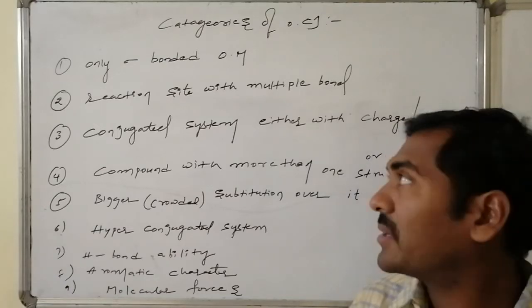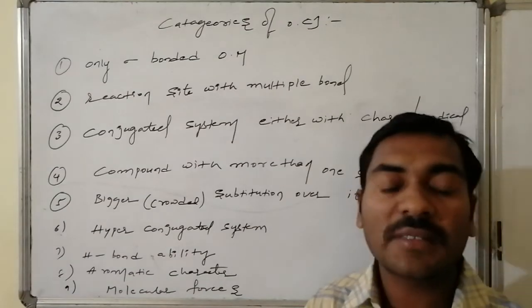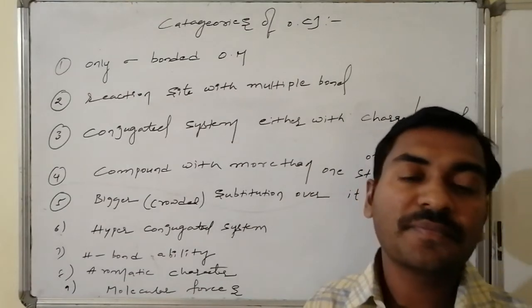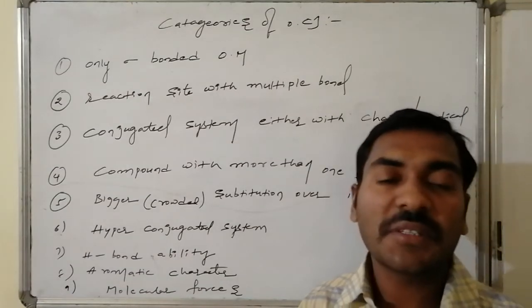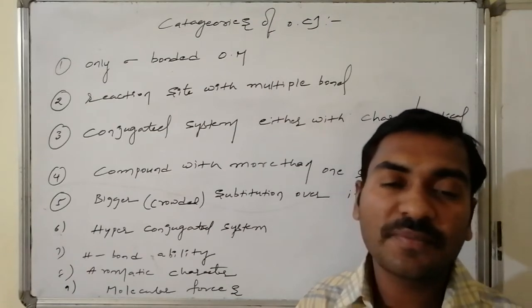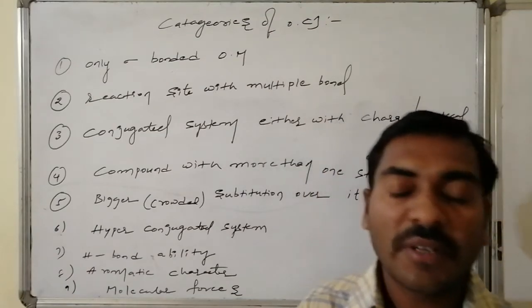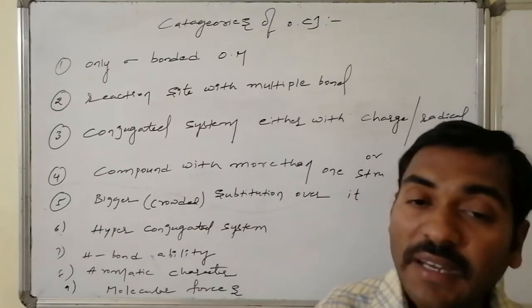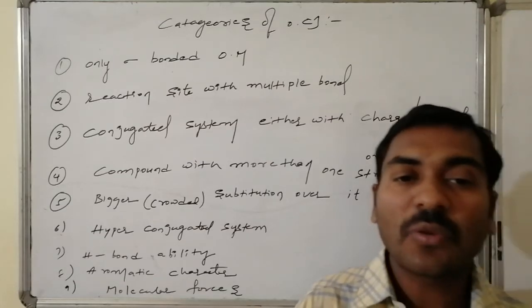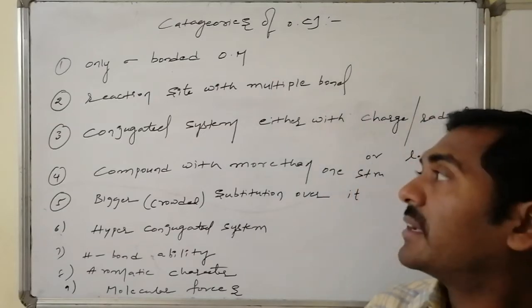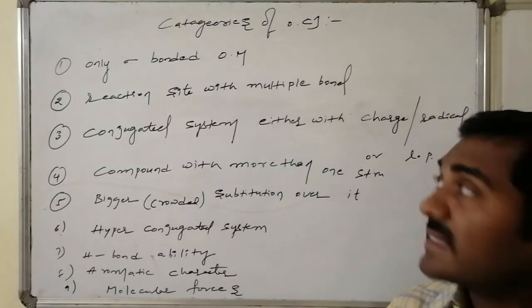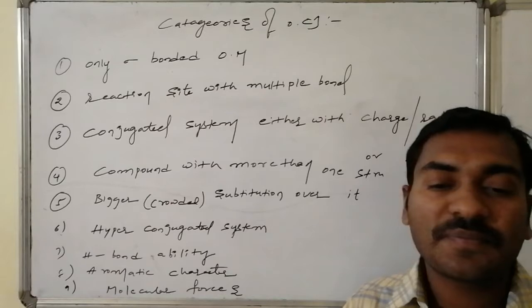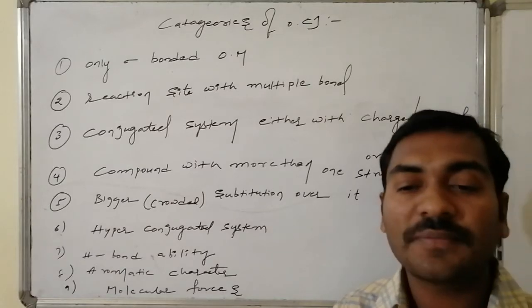Yes, certain organic molecules have only sigma bonds, there is no pi bond, there is no unsaturation, there is no double bond, there is no triple bond. Whatever atoms are there, whatever elements are there, all of those elements are just connected by sigma bonds. In that case, to what extent is that effect present? And second, the reaction site is with the multiple bonds.